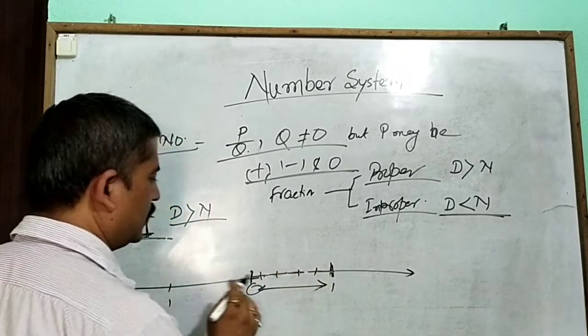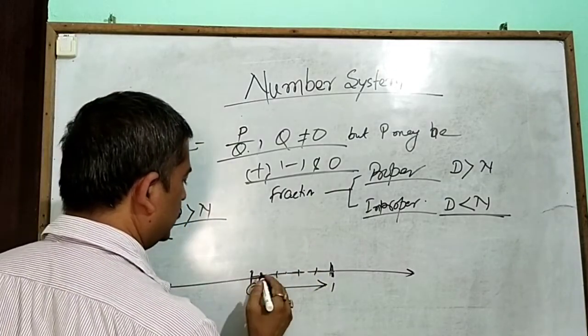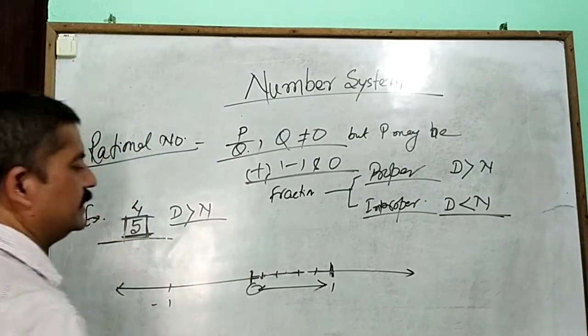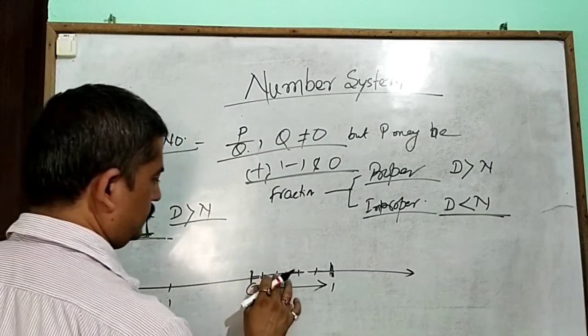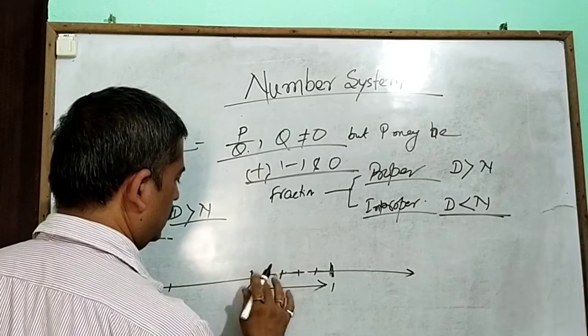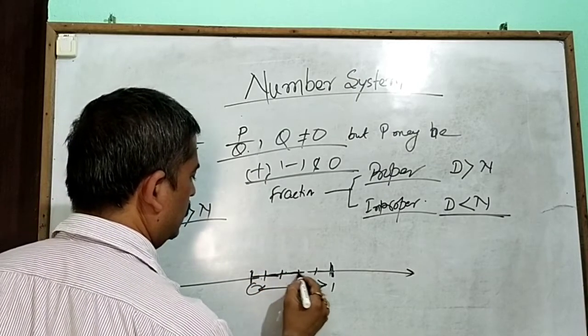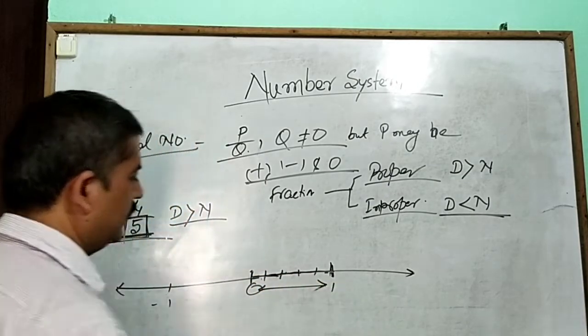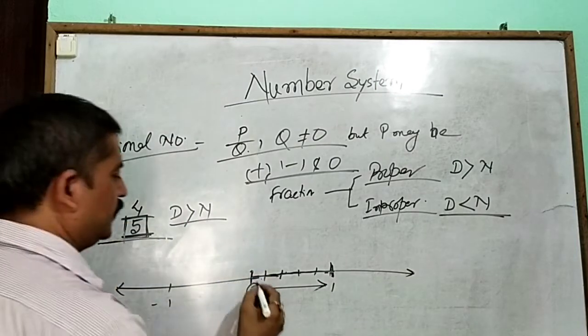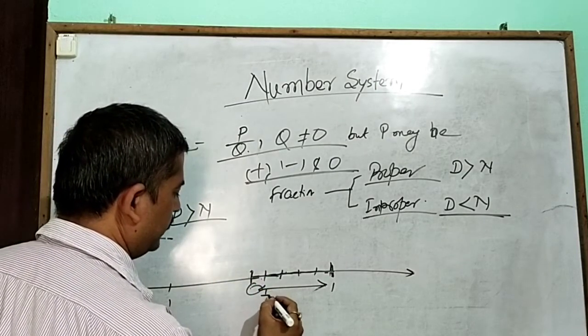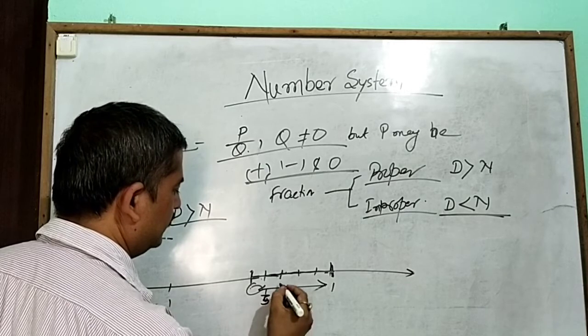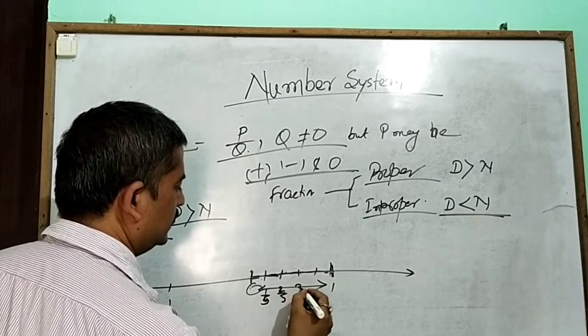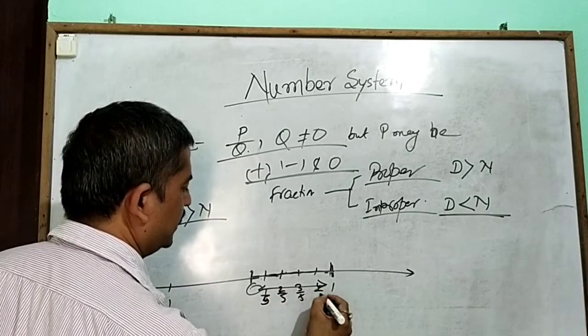That is approximate; you put it down with the help of a scale. The right way: between the first 0, again 1 by 5, 2 by 5, 3 by 5, 4 by 5.